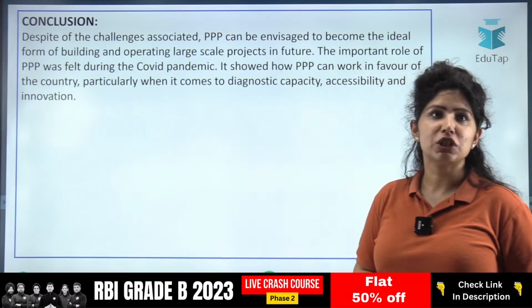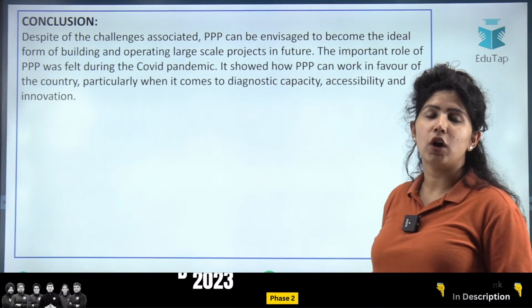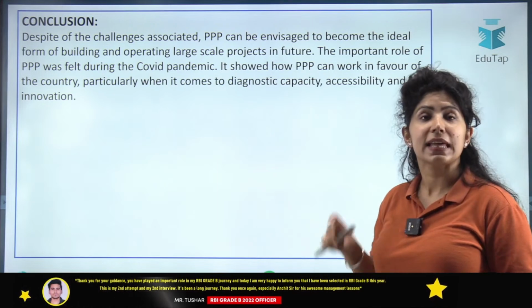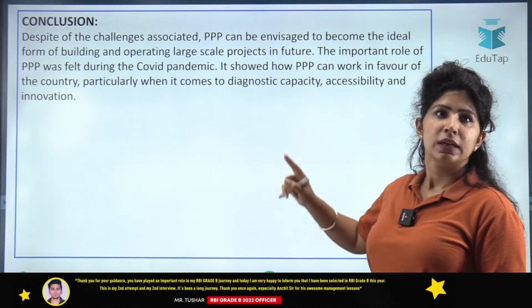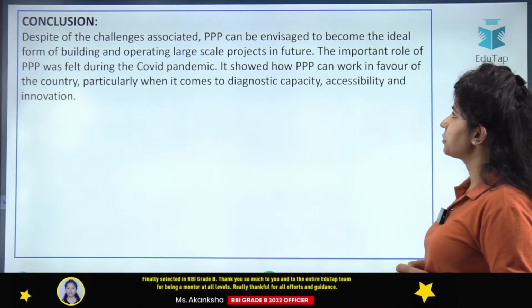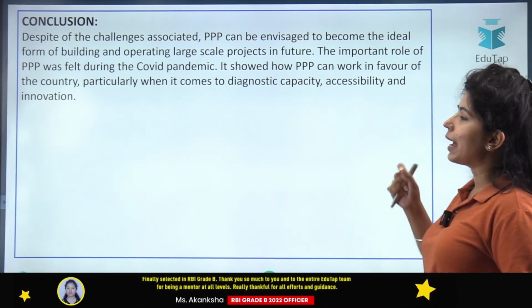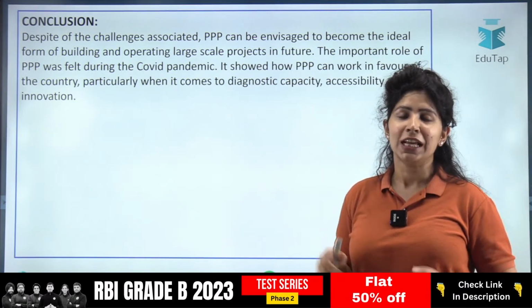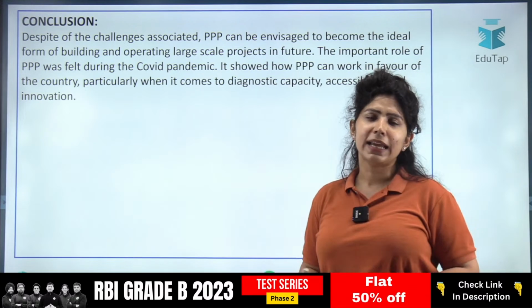So despite the challenges associated, again we are ending on a positive note. Yes, Amit, give a way forward with solutions and effective examples. Despite the challenges associated, public-private partnerships can be envisaged to become the ideal form of building and operating large-scale projects in future. So this is a self-made one line.